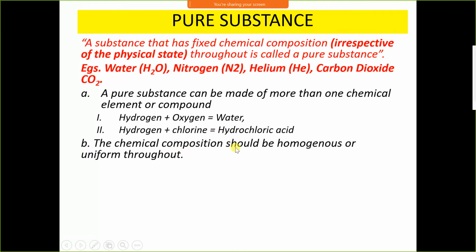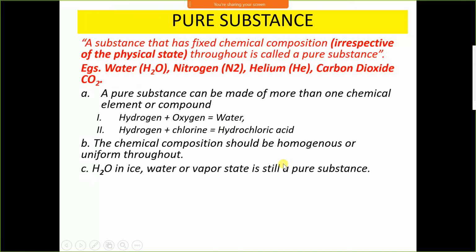The chemical composition should be homogeneous or uniform throughout. It should not be a mixture of water or steam and other gases. It should not be a mixture of hydrochloric acid and other acid. The chemical structure should be uniform or homogeneous throughout.